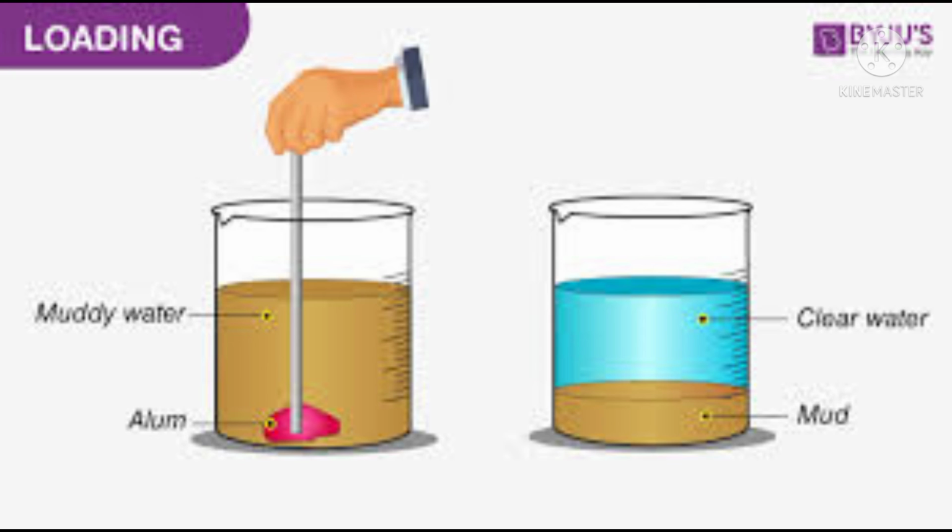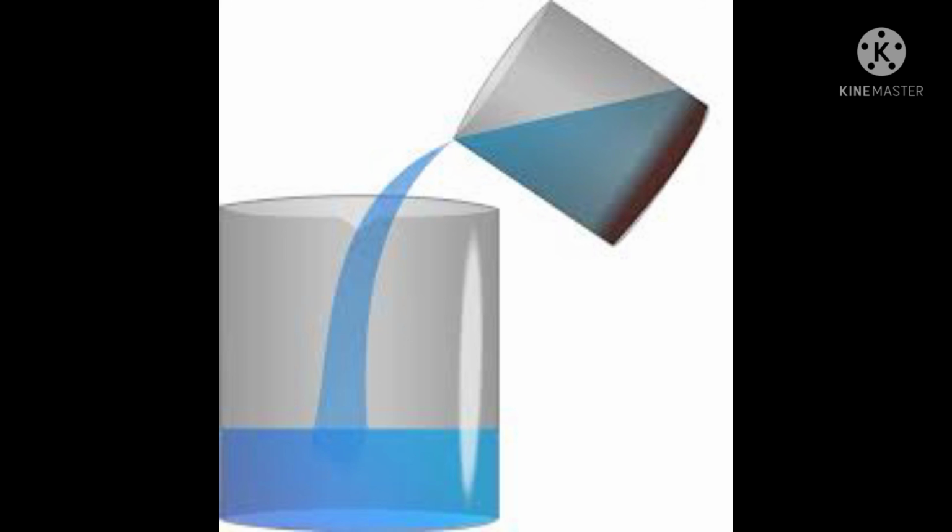In loading, we use a chemical called alum. Alum makes the suspended particles of the mixture heavy. As a result, the particles settle down faster. This process is called loading. The next method of separating sand from water is known as decantation. Such a method in which the clear upper liquid is poured out without disturbing the sediment is called decantation.